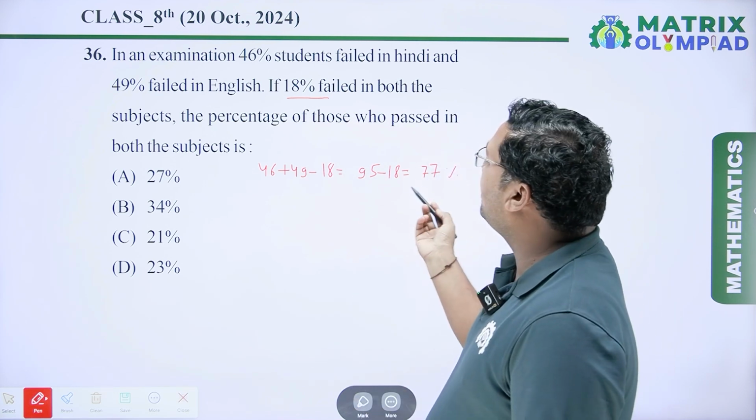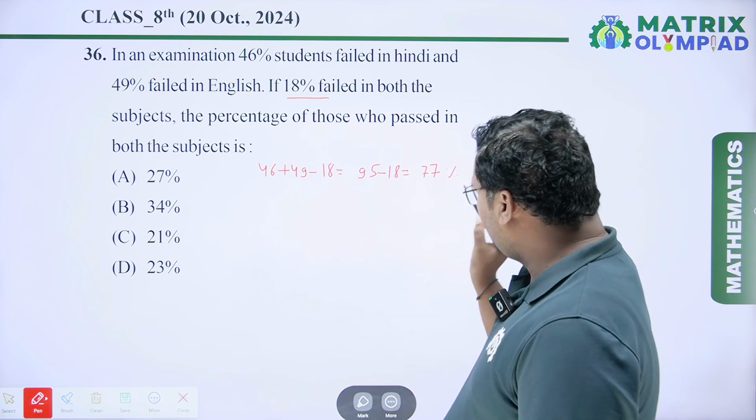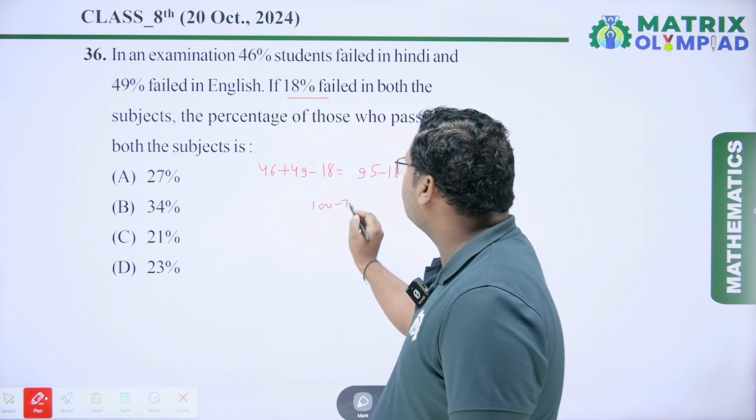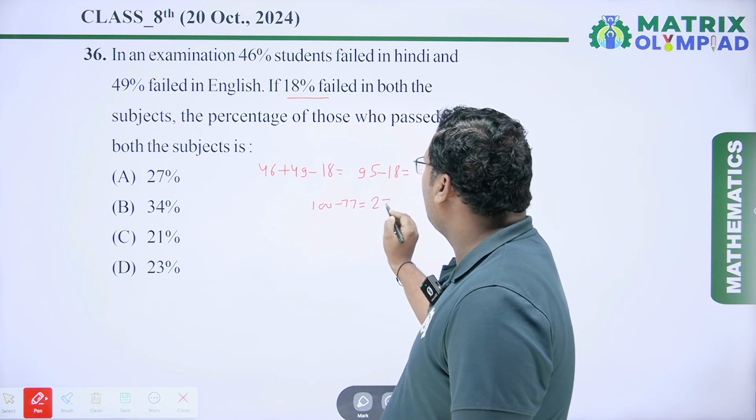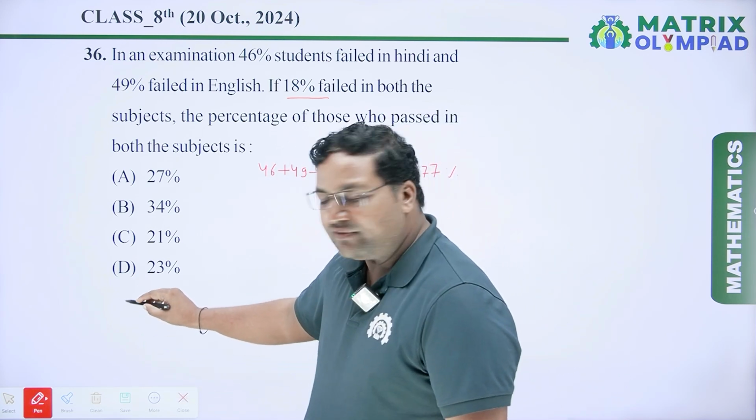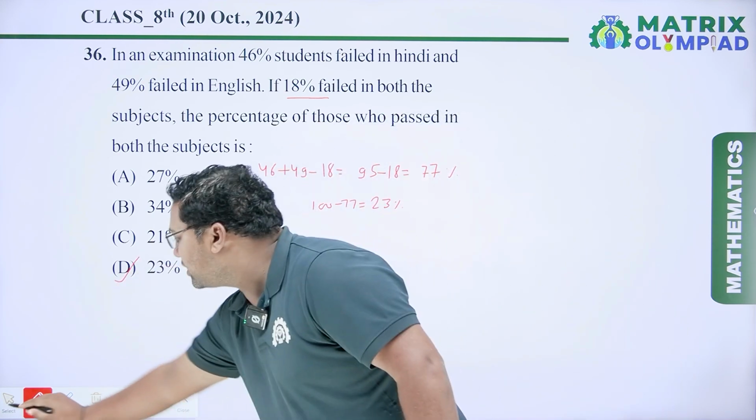Now we have to find out the percentage who passed in both the subjects. So the percentage of those who passed in both subjects is 100 minus 77, which is equal to 23%. So our answer will be 23%, which is option D. So option D will be the right answer. Now coming to the next question.